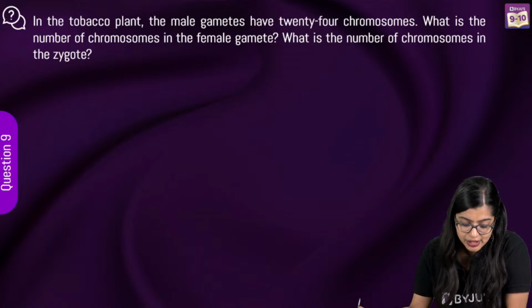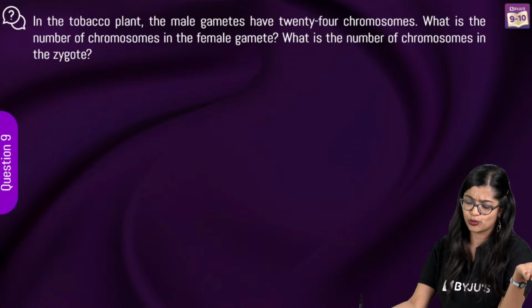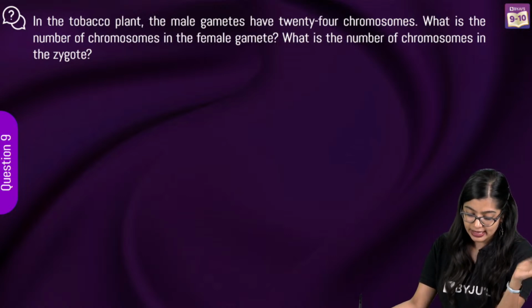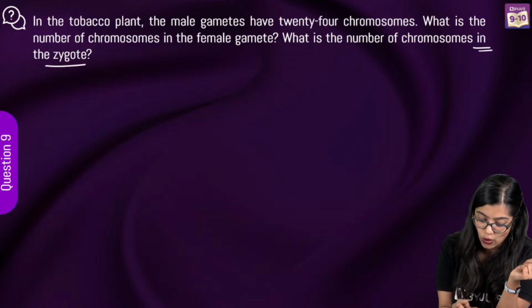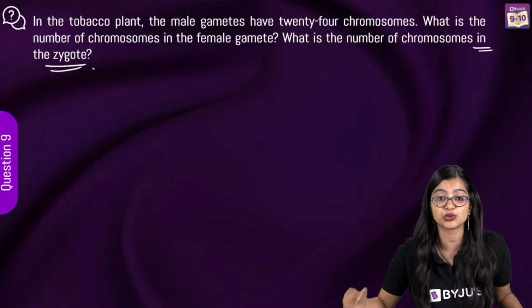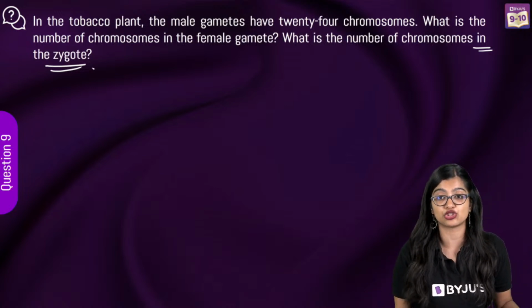In the tobacco plant, the male gametes have 24 chromosomes. What is the number of chromosomes in the female gamete? And what is the number of chromosomes in the zygote? Can you quickly give me the answer to this in the chat?